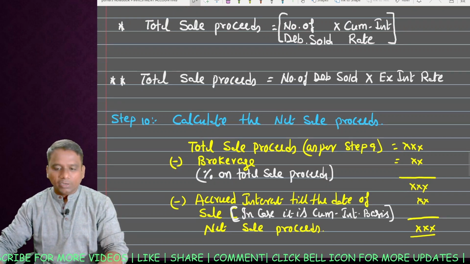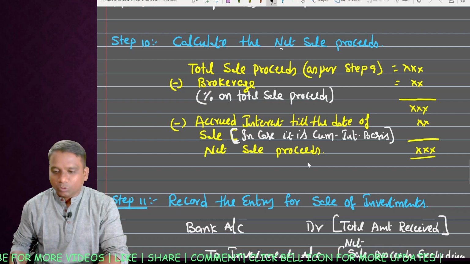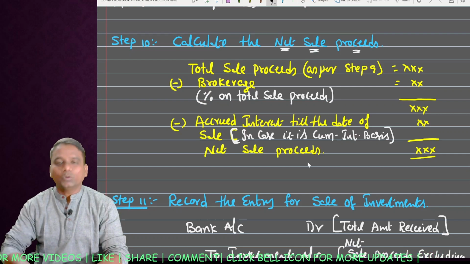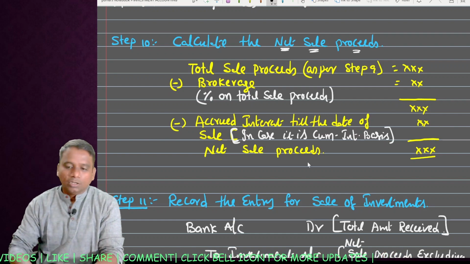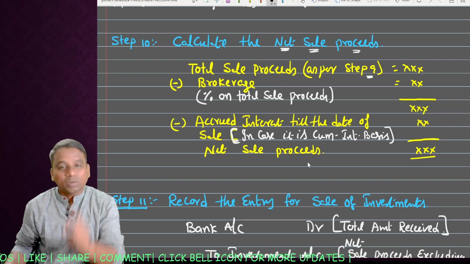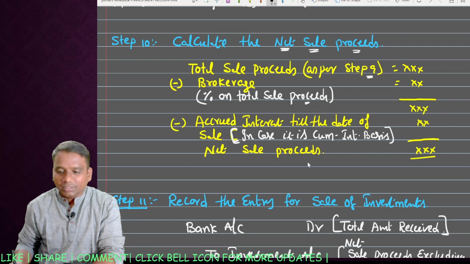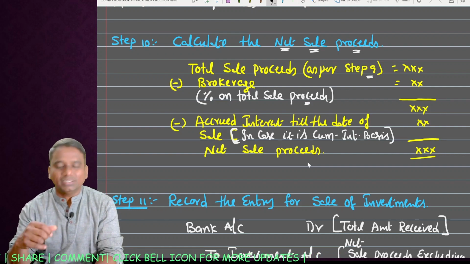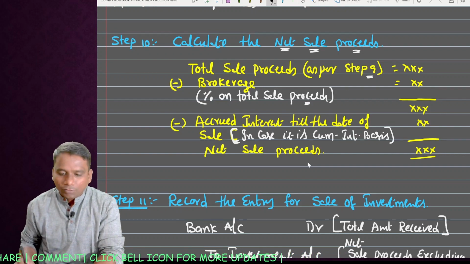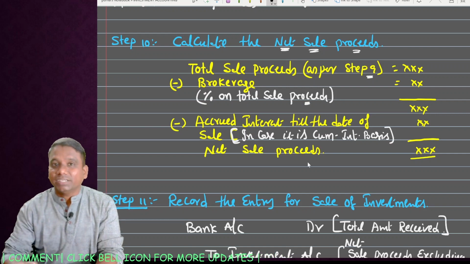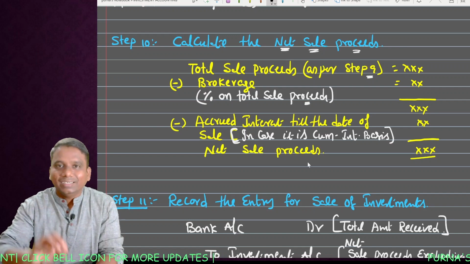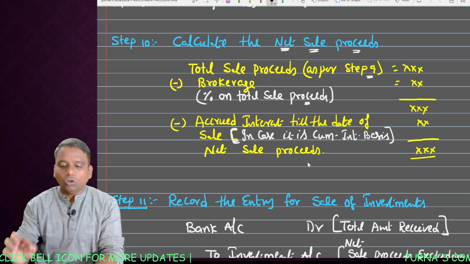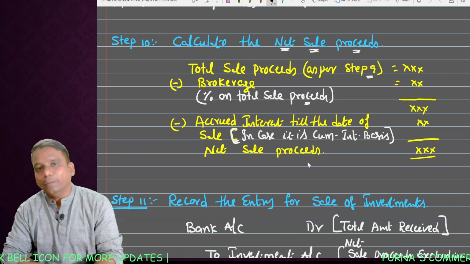Immediately next we should calculate the net sale proceeds. How do you calculate net sale proceeds? Look at total sale proceeds as per step 9 minus brokerage. If you paid any brokerage, then deduct it, and after that if it is cum interest price, then deduct the interest portion, then we call it as net sale proceeds.